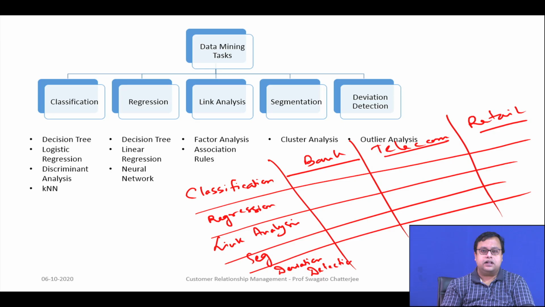In telecom, I can know which kind of services should be put in the same package. If let us say 100 SMSs go with let us say 10 GB data, it has often been seen that people buy those kinds of things together, so you can join them and create a package. So, in a package decision about which products can go in a similar kind of package, you can do a link analysis. Similarly, from the bank's perspective, which kind of insurances go together, which kind of services or products of the banks go together, you can do a link analysis.